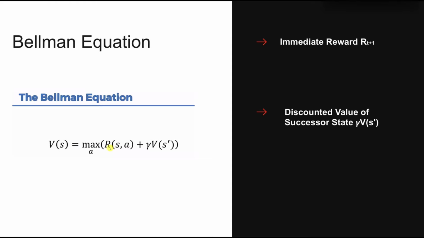The other important concept of RL is the Bellman equation. The first part of its equation is the immediate reward, and the second part is the discounted value of the successor state. When we maximize these two values, a policy which can maximize the total reward will be given.